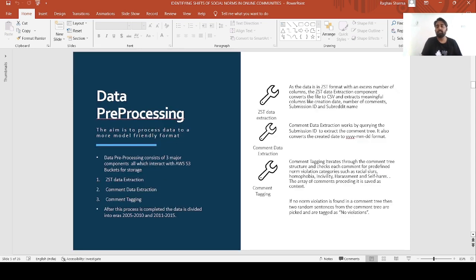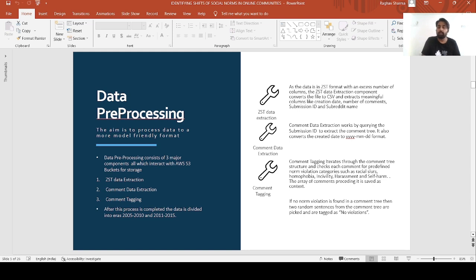As our initial files were in ZST format and had an excess number of columns, the ZST data extraction component converts the file from ZST to CSV and extracts meaningful columns like creation date, number of comments, submission IDs, and subreddit name. Comment data extraction works by querying the submission ID extracted from the ZST data extraction to extract the commentary, and also converts the created date to YYMMDD format.